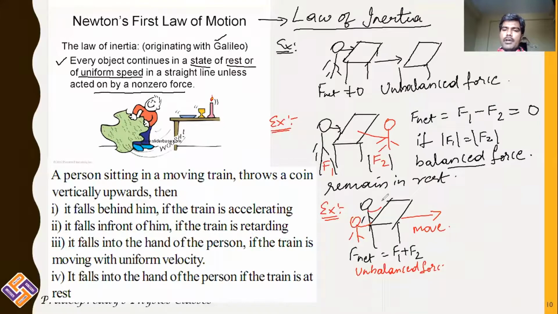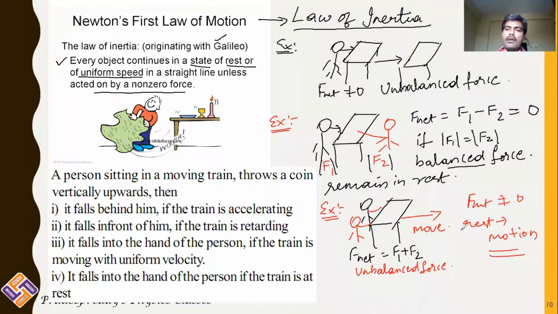So when you act with an unbalanced force upon any object, its inertia does change. If it is at rest, it comes to motion. If it is in motion, it comes to rest. Here F net is not equal to 0, and inertia of rest is changed to inertia of motion.